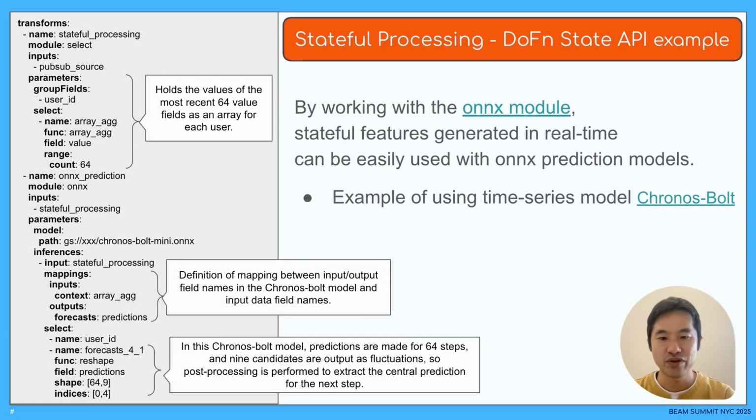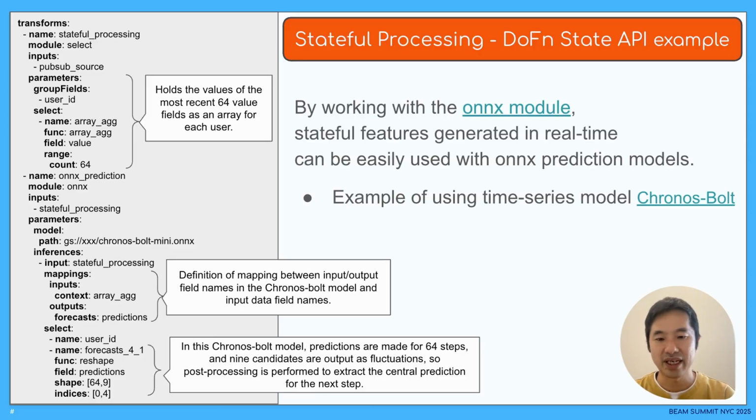The following examples show how to perform time series prediction using stateful processing. Here, Kronos, which is a foundation model for time series prediction, is converted to an ONNX file for use. ONNX is a machine learning model format that enables prediction processing built with Python to be executed in a runtime environment using other languages such as Java.